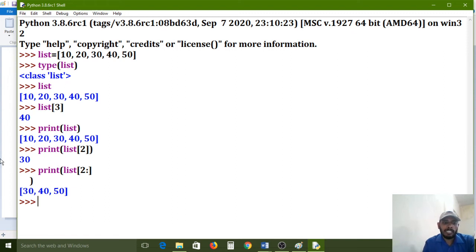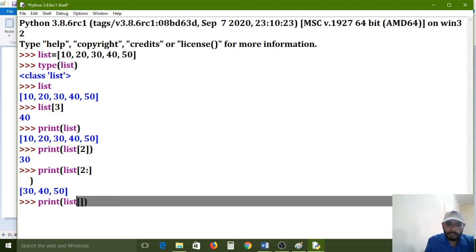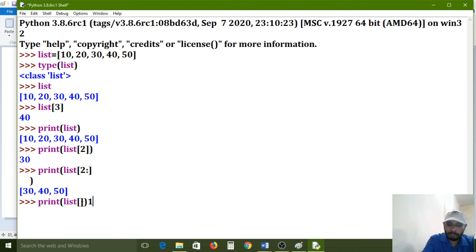So from the first element onwards, up to 40 I want to print. So what is the last element? Print list, square bracket, close bracket, and this is the first element, 1, here 1, colon, up to 40 I want.